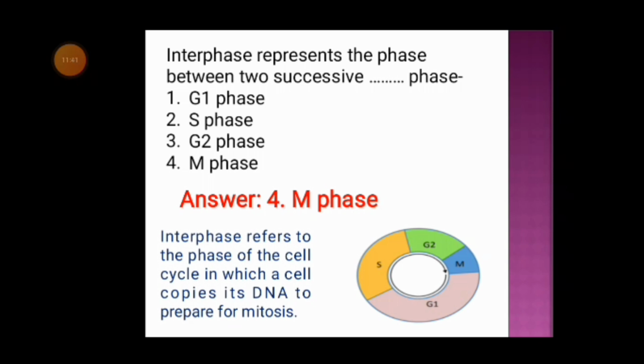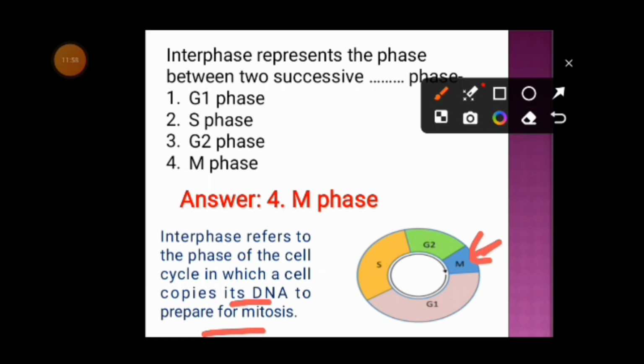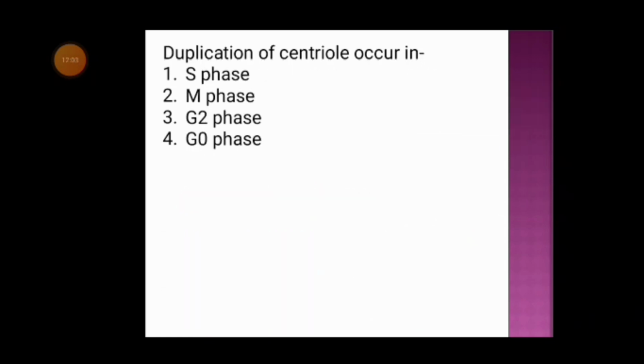Interphase refers to the phase of the cell cycle in which a cell copies its DNA to prepare for mitosis. So during interphase, the cell copies its DNA to prepare for mitosis. So interphase is the preparatory phase for cell division or mitosis.